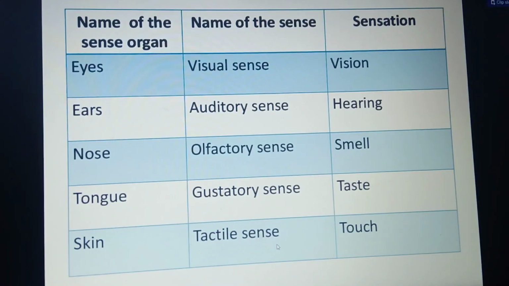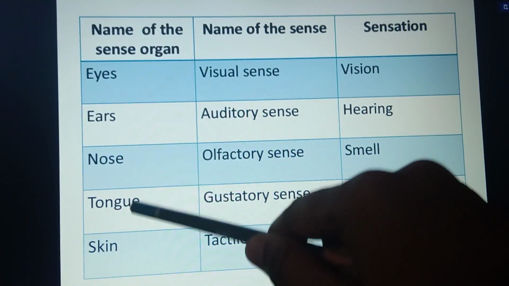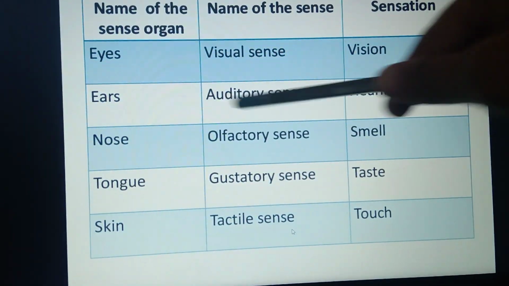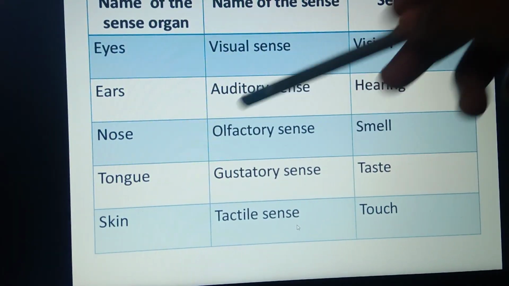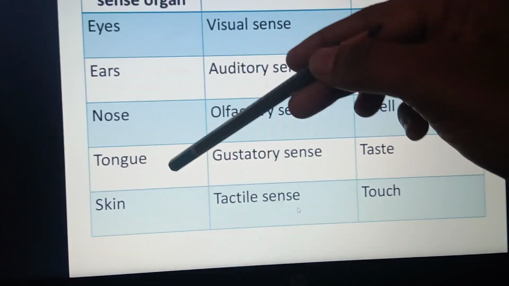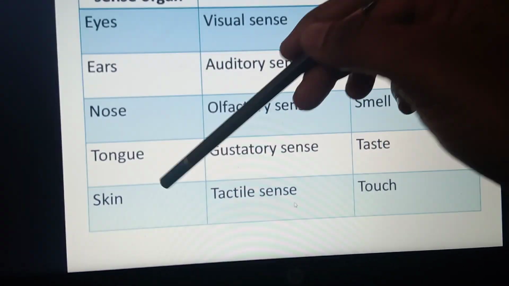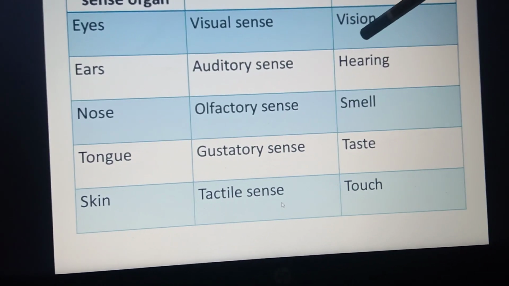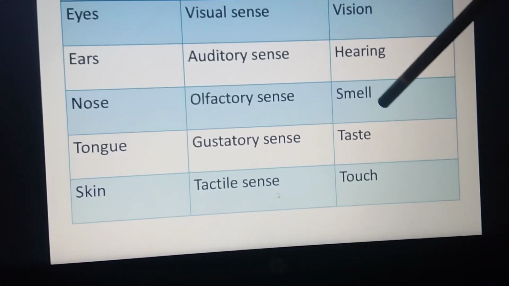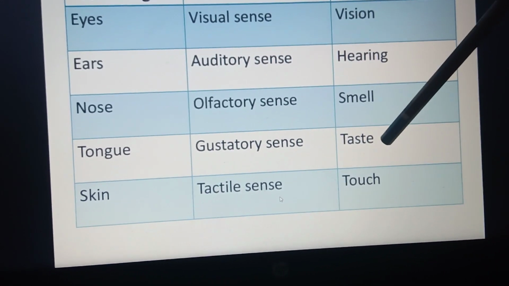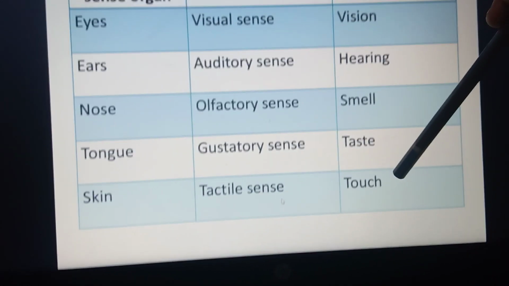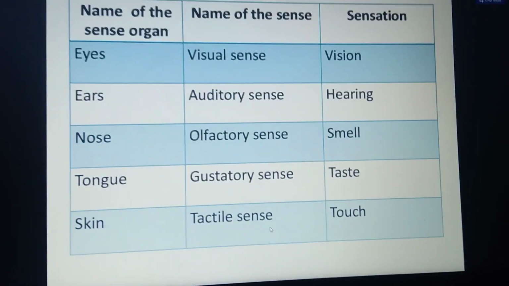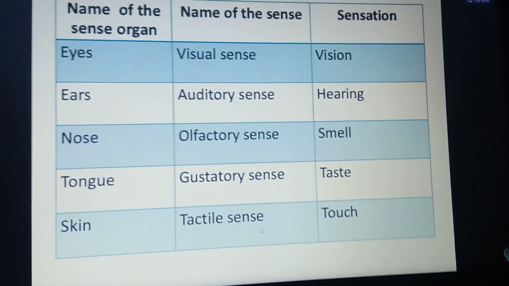How many sensory organs are there? Eyes, ears, nose, tongue, and skin. The eye is the visual sense, the ear is the auditory sense, the nose is the olfactory sense, the tongue is the gustatory sense, and the skin is the tactile sense. The eye gives vision, the ear hearing, the nose smell, the tongue taste, and the skin touch. This is just an introduction to sensation. When you go in depth, you will understand what sensation is.